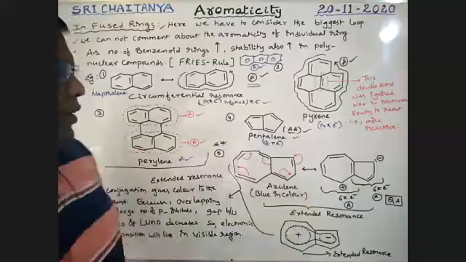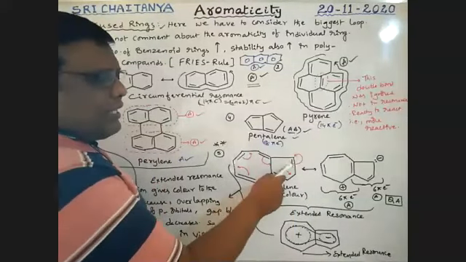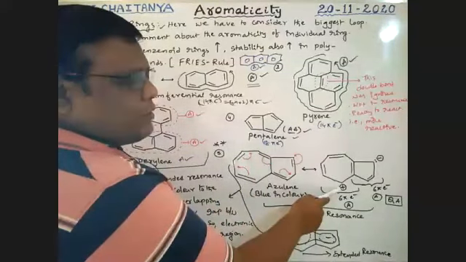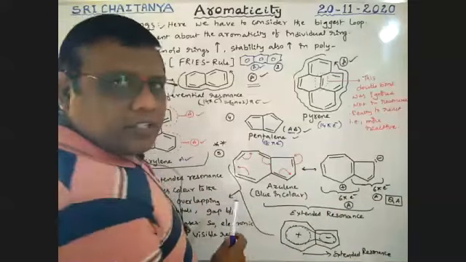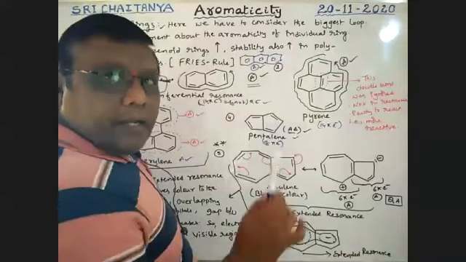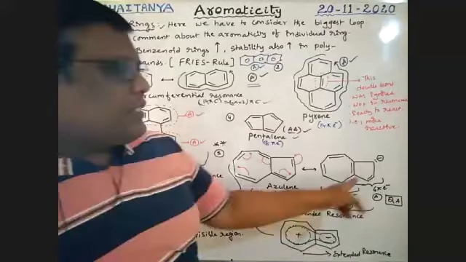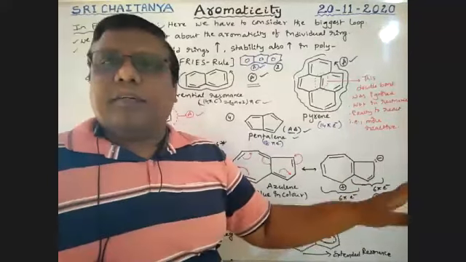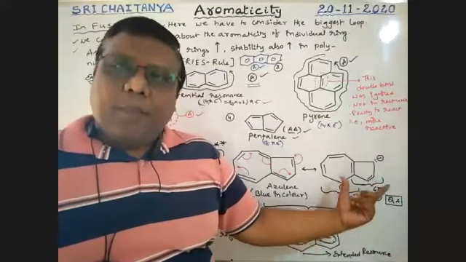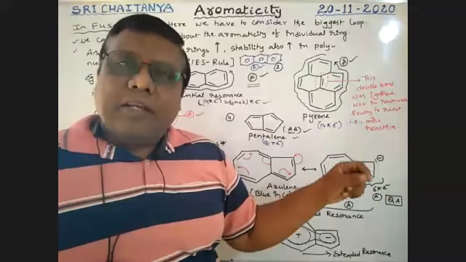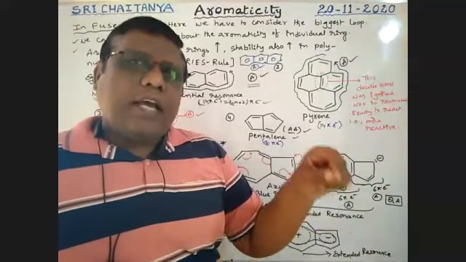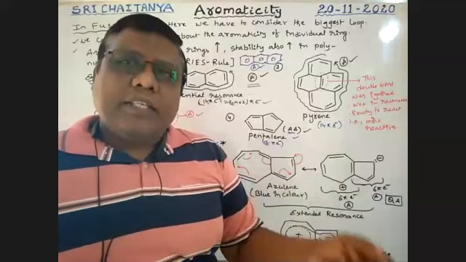So finally, this carbon loses electrons and this carbon gains electrons. That is why one gets a positive charge and the other gets a negative charge. Because of the presence of ions, this structure is going to be aromatic. If a molecule is aromatic because of the presence of charges, that is called quasi-aromatic.